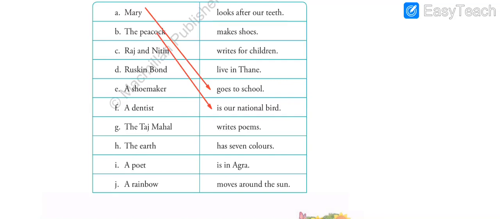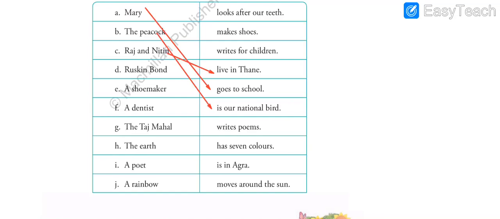The third one, Raj and Nitin. So Raj and Nitin dash. What do we write over here? Where do we match? Raj and Nitin live in Thane. We can just see their address is given over here, the place where they live. Raj and Nitin together are a complete subject, and the rest of the sentence, live in Thane, is the predicate.